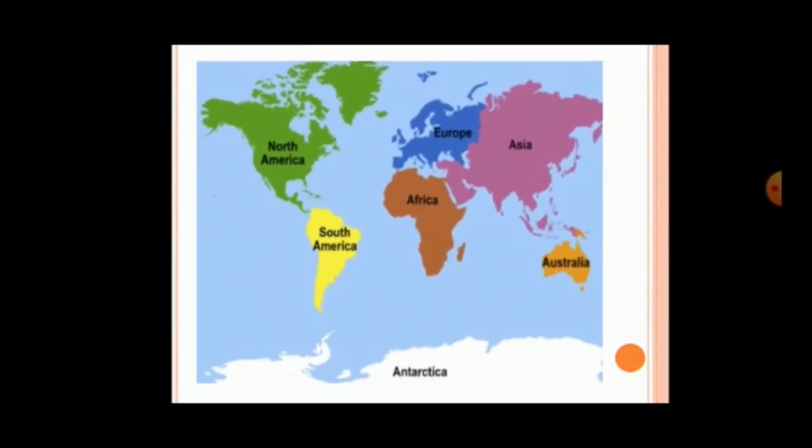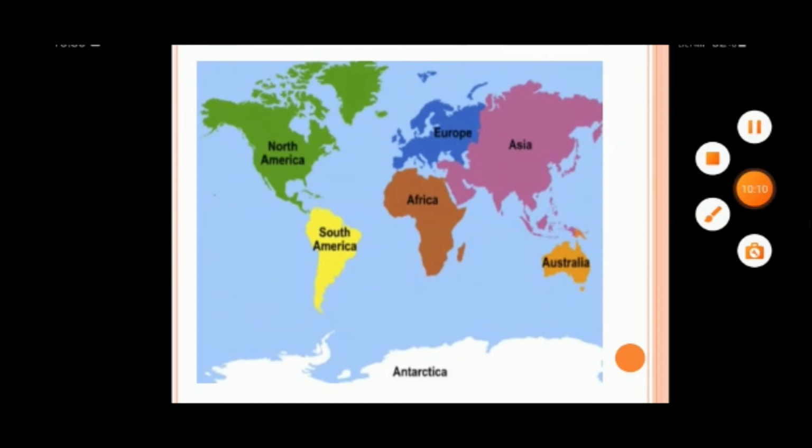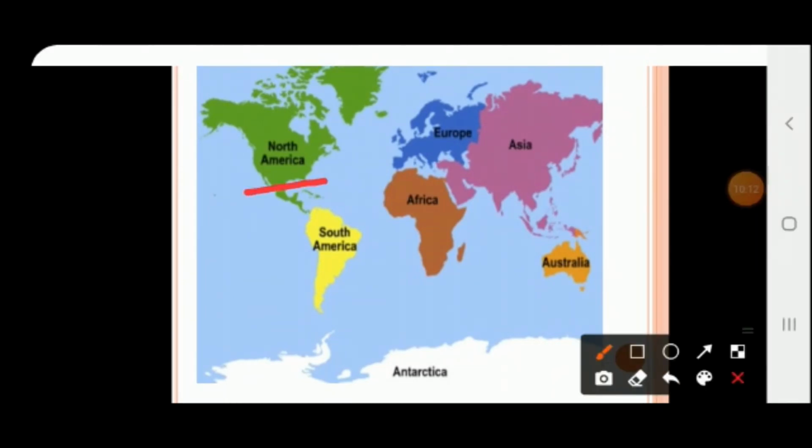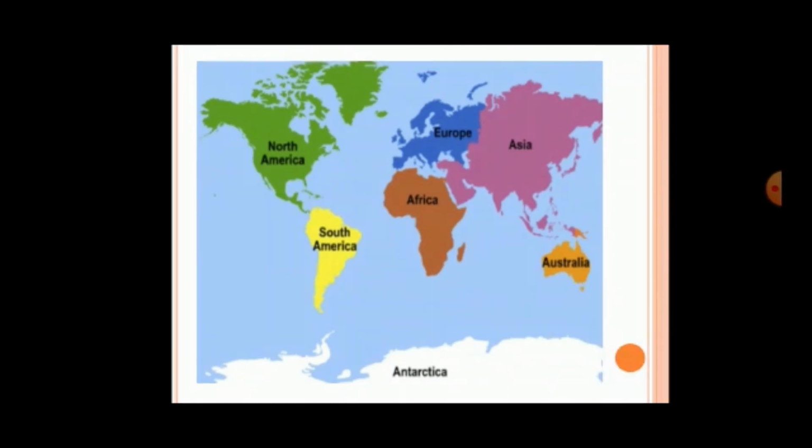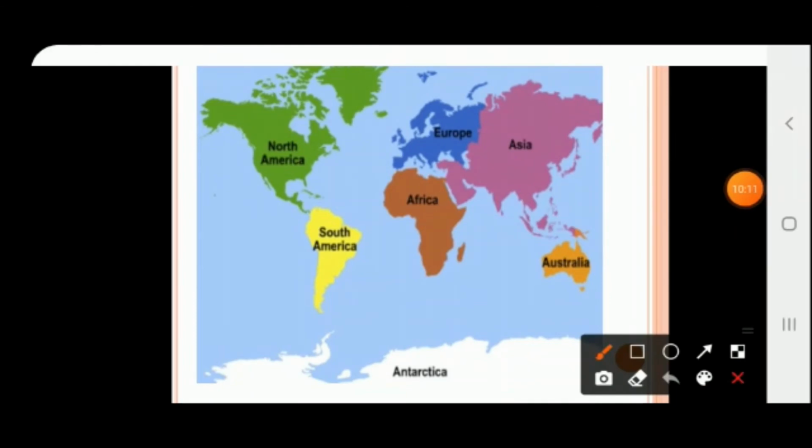So friends, you can see here that here is North America, here is Europe, here is Asia, here is South America, here is Africa, here is Australia, and here is Antarctica.